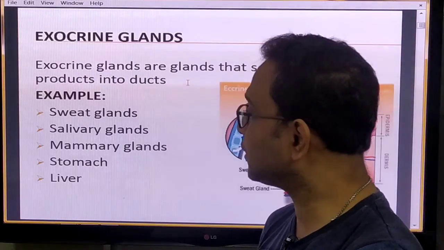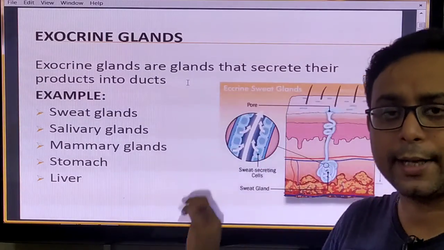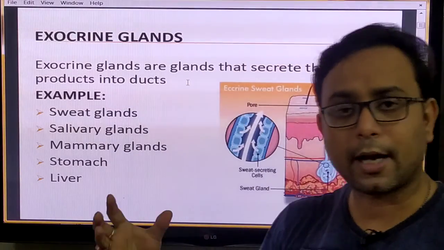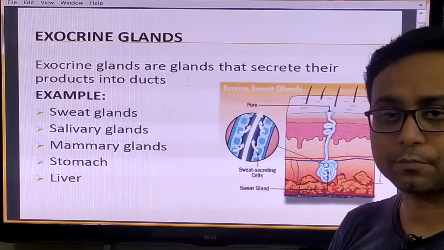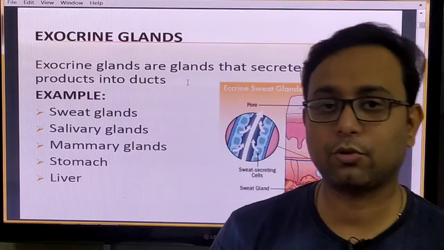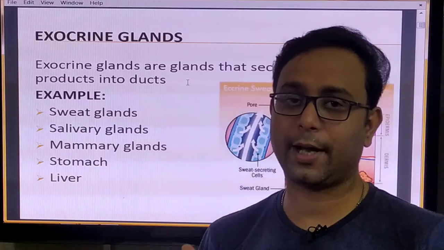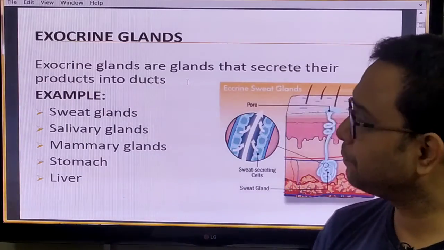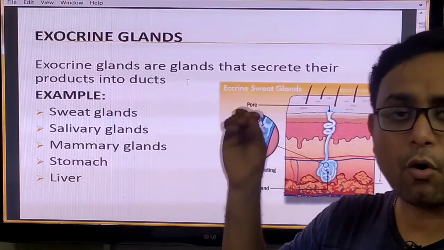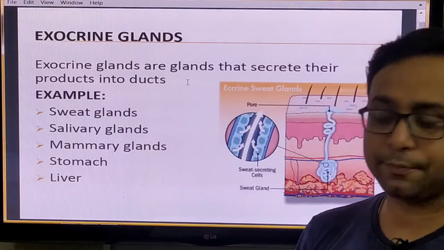One by one we discuss this, but at first the exocrine glands. Exocrine glands secrete their product into ducts. Ducts means they have some pipe, through which their secretions are transported from one part to another. So they have ducts, and they are called exocrine glands. For example, sweat gland, salivary gland, mammary gland, stomach, and liver are all exocrine glands.